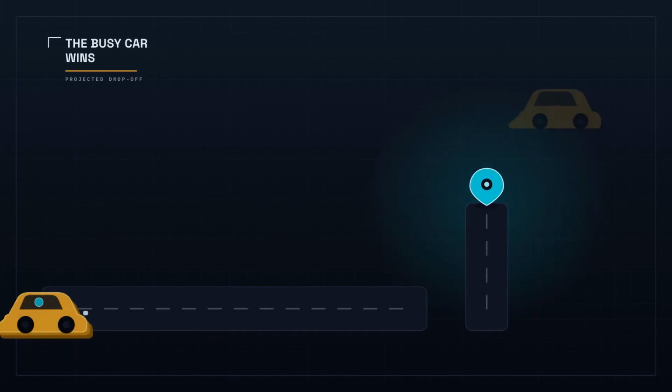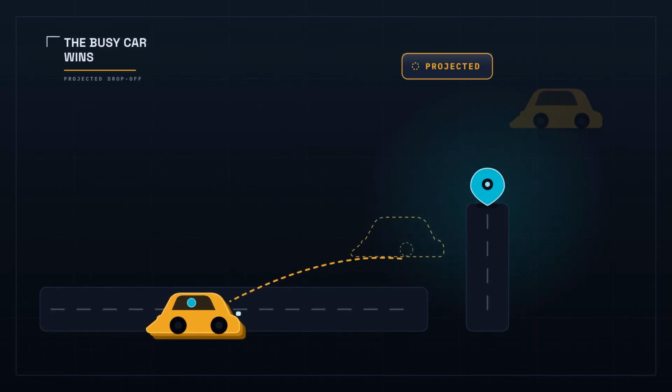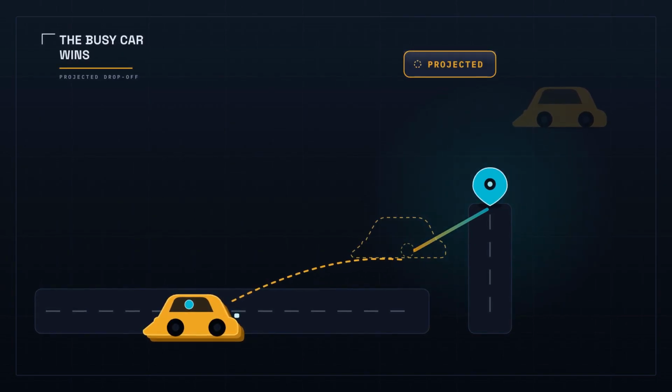It can match you to a driver who has not finished their current trip yet. The system projects where that car will be when it drops off, sees that it lands right by you, and sends it your way before the other passenger has stepped out. The busy car heading toward you beats the free car sitting farther off.